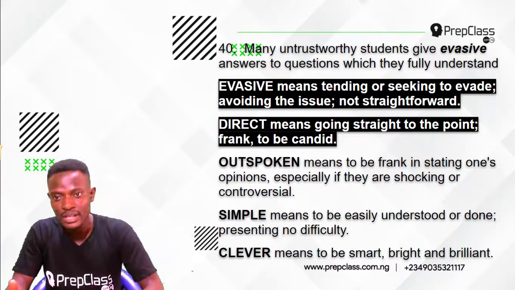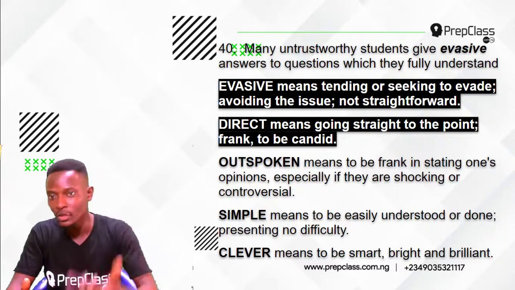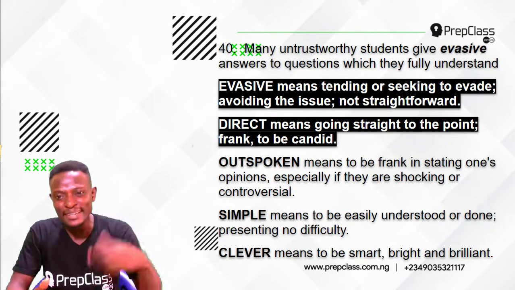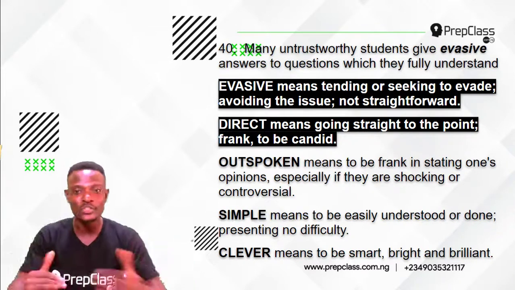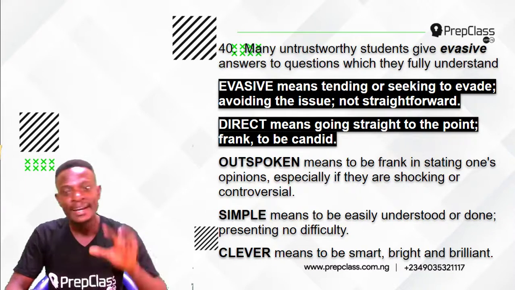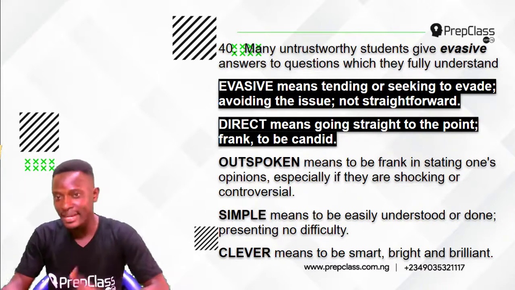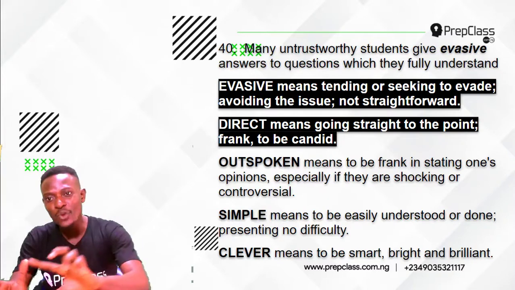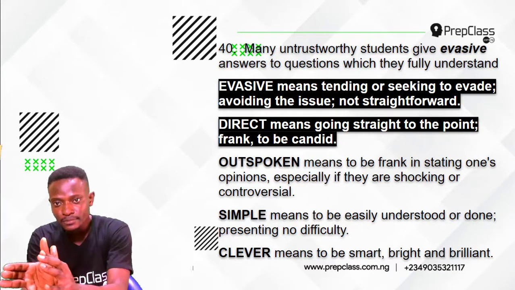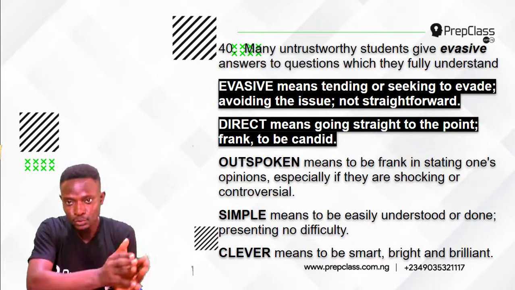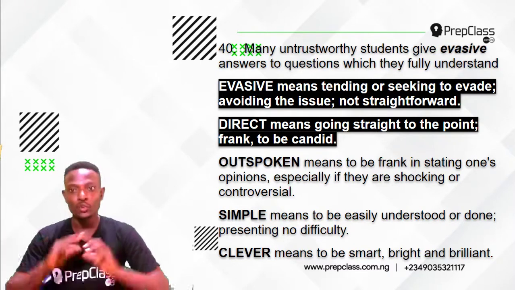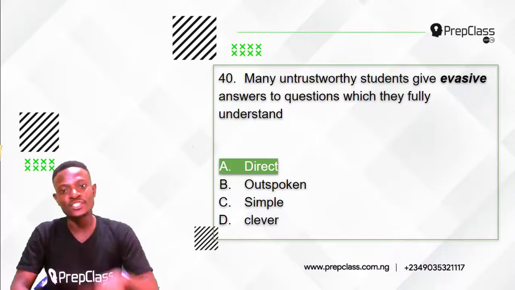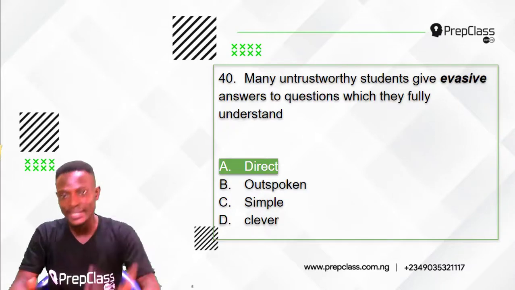It is not outspoken. Outspoken means to be frank in stating one's opinions, especially if they are shocking or controversial. It is not simple. Simple means to be easily understood or done, presenting no difficulty. It is not clever. Clever means to be smart, to be brilliant and bright. The opposite of being evasive is being direct. When you are evasive, you are avoiding. You are not going straight. When you are direct, you go straight to the point. You are frank. You are candid. So, the option that is opposite in meaning to evasive is direct.